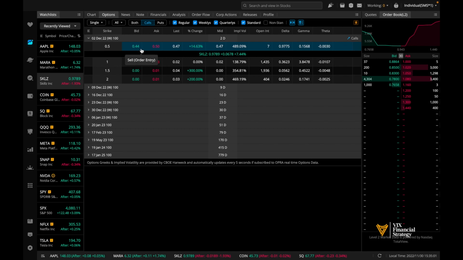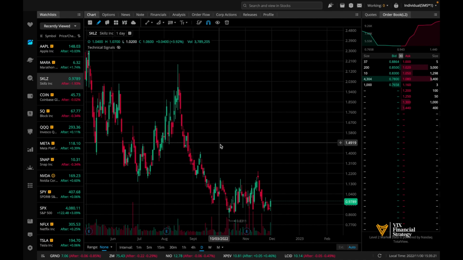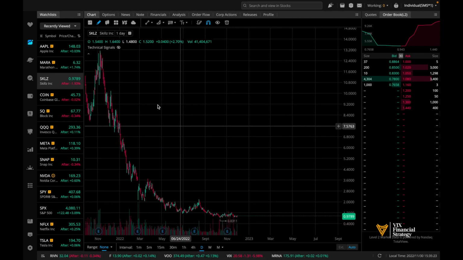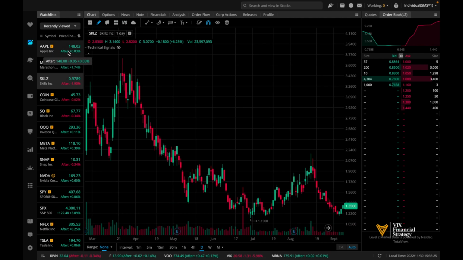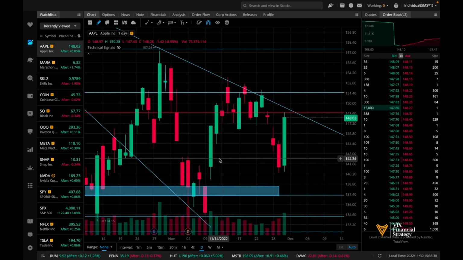We see that the bid and ask spread is kind of wide. It's a difference of 6 cents. If we were to enter this trade, we would be experiencing some slippage. So to get in and out of this trade might be some difficulty, but also the implied volatility is very high. So overall, this is just not feasible, not ideal trading conditions for options. That's why it matters to pay attention to illiquid option chains and liquid option chains, because it's going to be a lot easier to day trade.